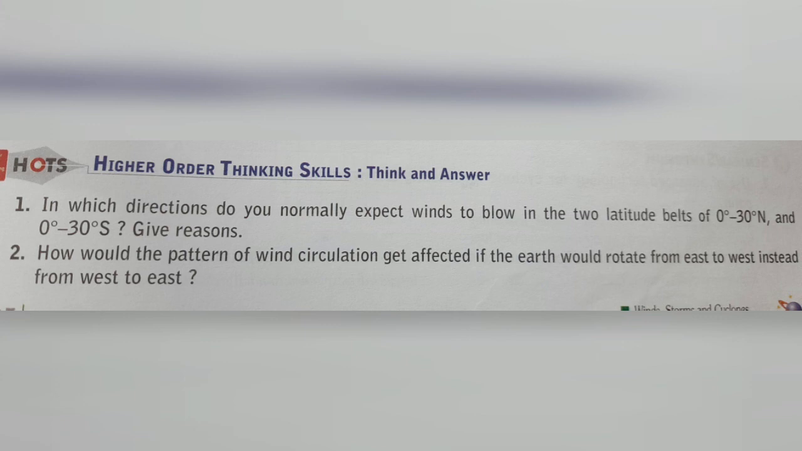Now the next question is, how would the pattern of wind circulation get affected if the earth would rotate from east to west instead of from west to east? Obviously the pattern will also be reversed as the direction of rotation of earth reverses. So the direction of wind flow will also get reversed.